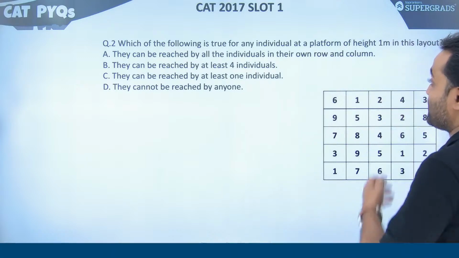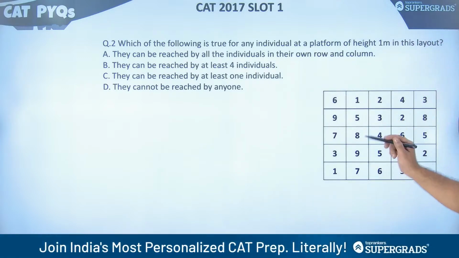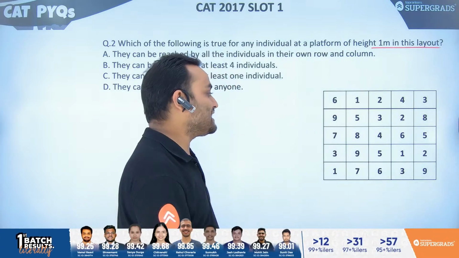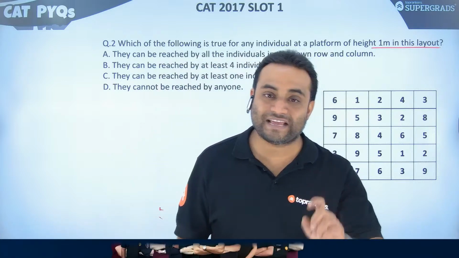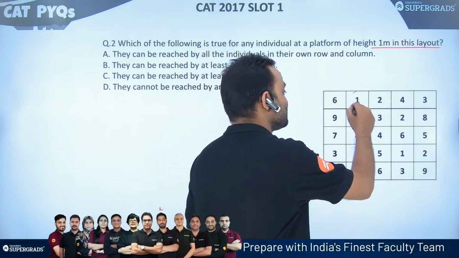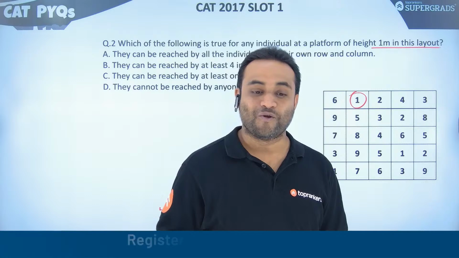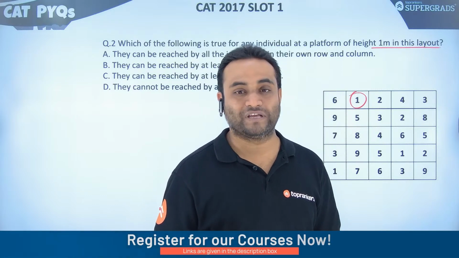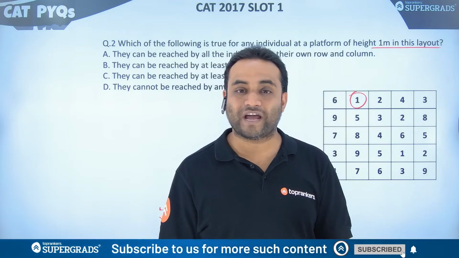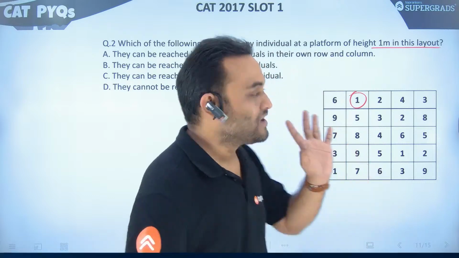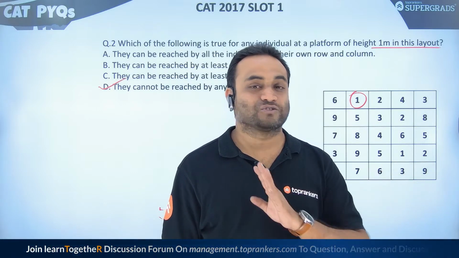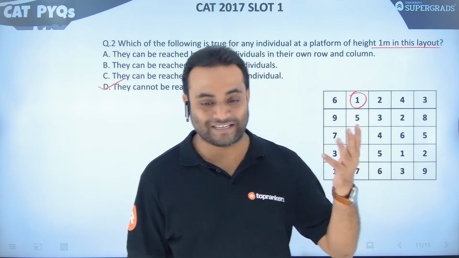Question is, which of the following is true for any individual at a platform of height 1 meter in this layout? So how do we know that A can reach B? Again, that A is on a lower height than B. That was the first condition. Now think about this. One has the lowest height. No one on any platform is sitting on a lower height than one. So one cannot be reached by anyone. So this was a free 3 marks, completely free marks in CAT 2020, 2017 slot 1.